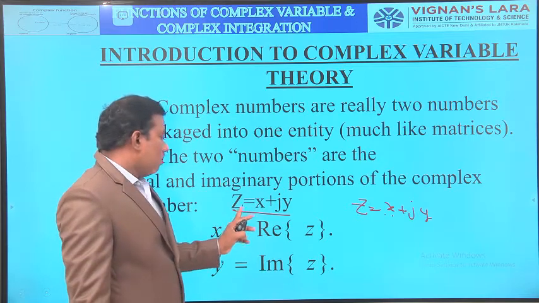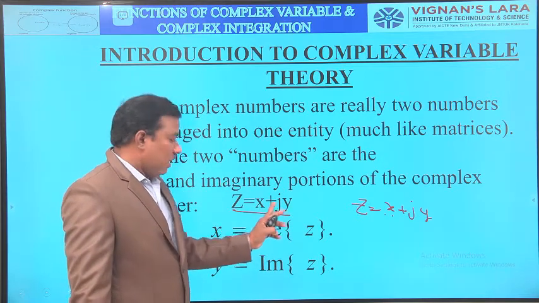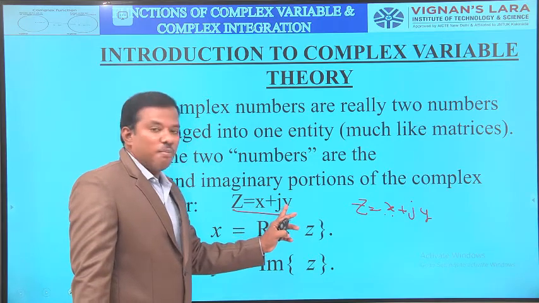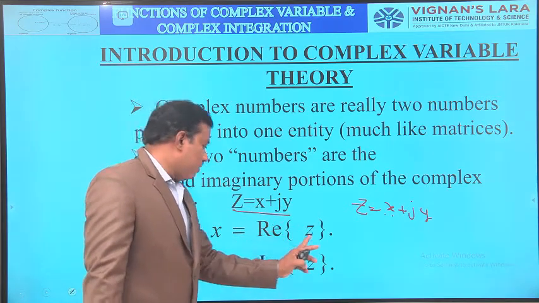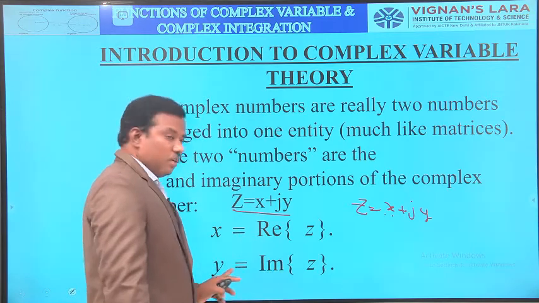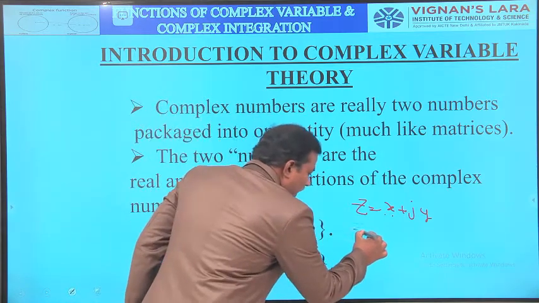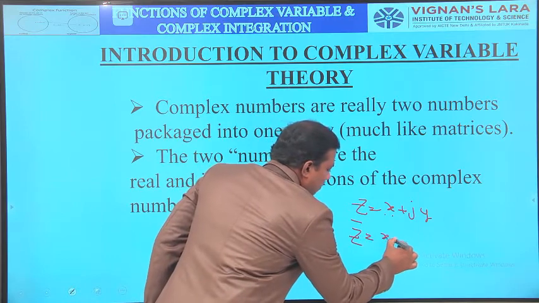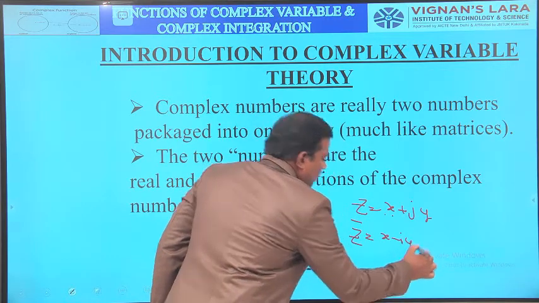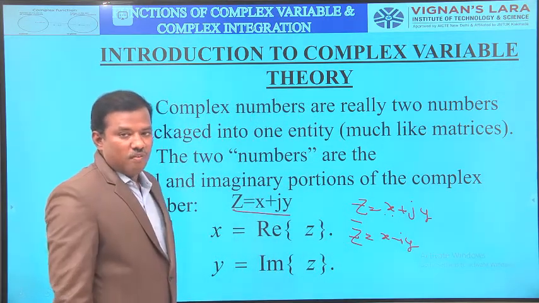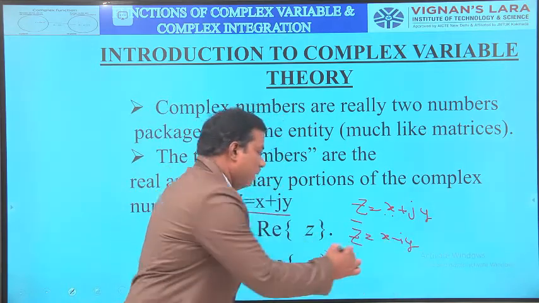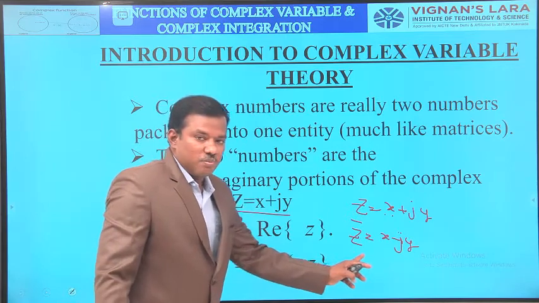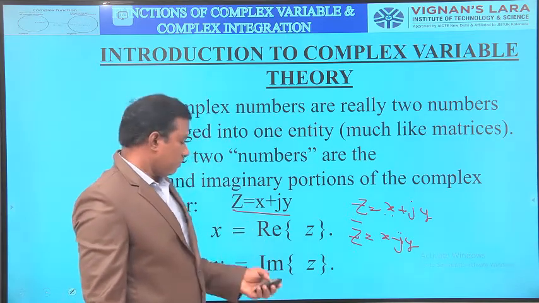That means z equals x plus jy, where x and y are both real numbers. x is the real part, y is the imaginary part. So the real part of z is x, the imaginary part of z is y, and its conjugate is z bar, which is equal to x minus iy. If z is x plus jy, then z bar is x minus jy.